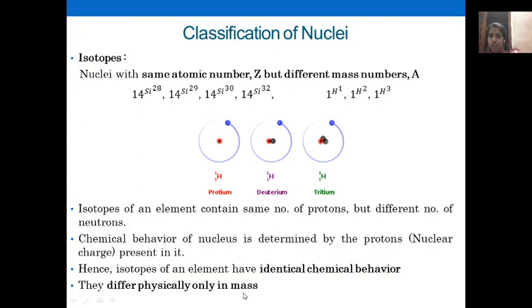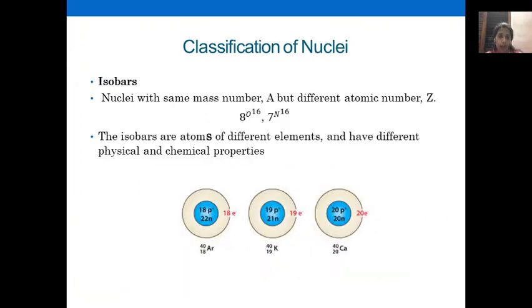So the definition of isotope, examples and the properties. They have different physical property in the case of mass, and they have identical chemical behavior. I hope you understood.